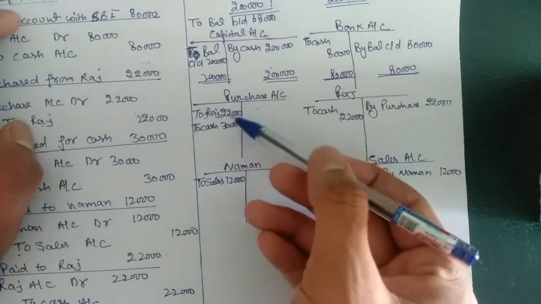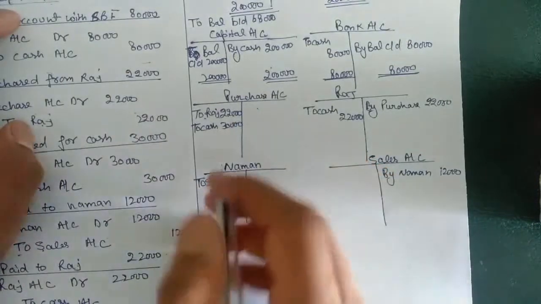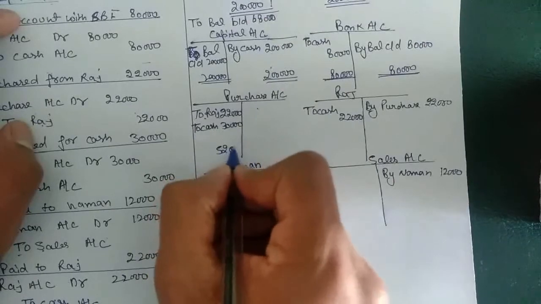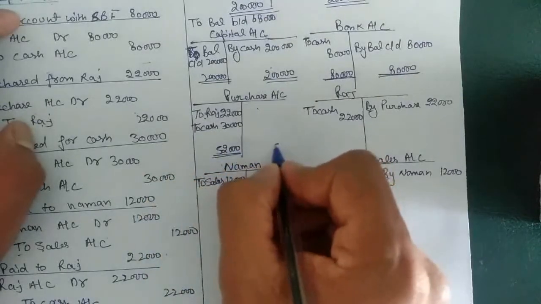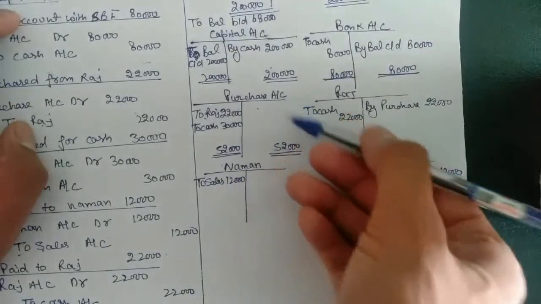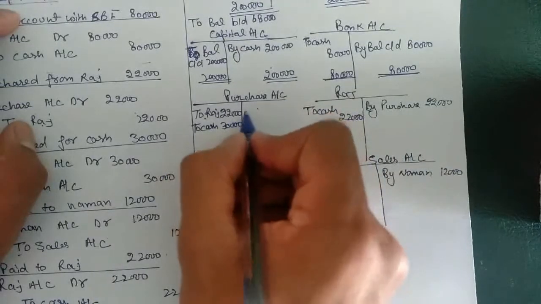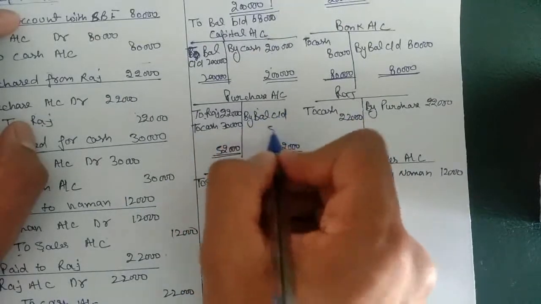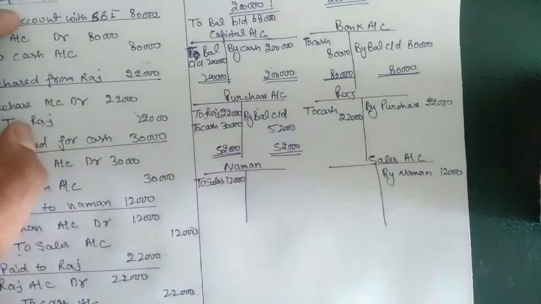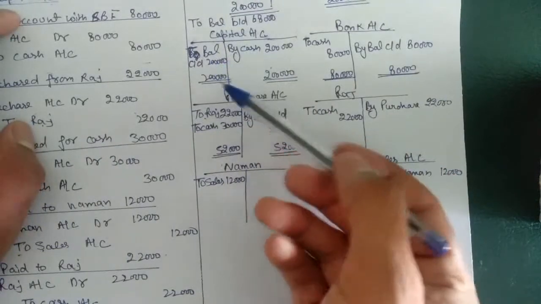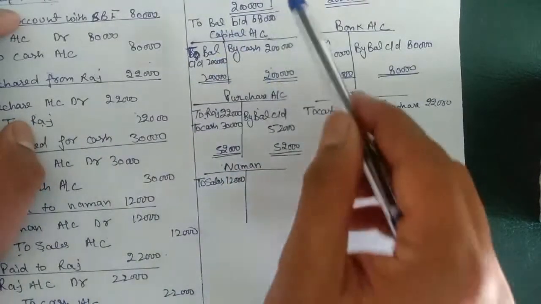For purchase account also, we have only 2 entries on debit side, so the amount will be 52,000. This one is closing, we will post same amount here. This one is closing, we have nothing to deduct from this one, so the balance will remain same. By balance CD 52,000.